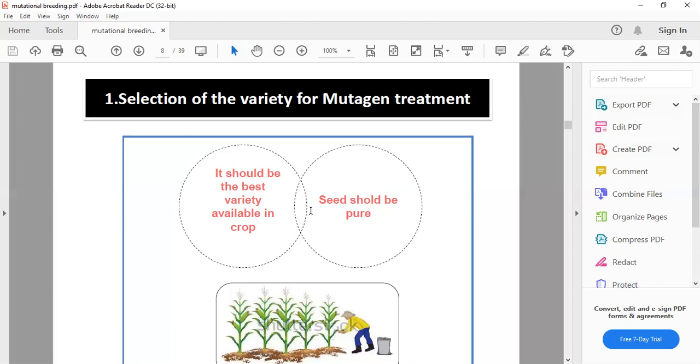So for the purpose of the development of this program, we need to have seed purity, and it should be the best variety available, best in terms of our character.